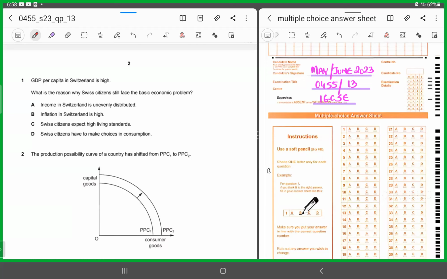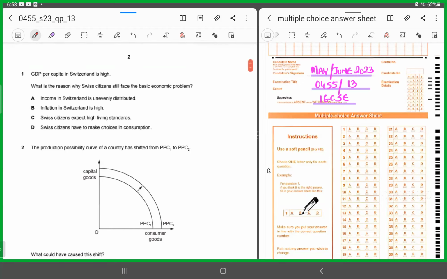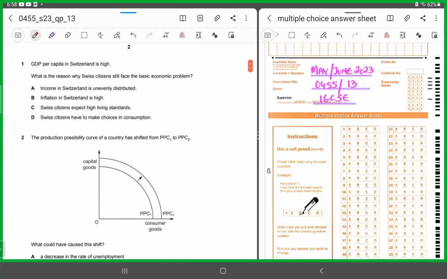Can anybody recall for me what is basic economic problem? Yes, you're right. Exactly. Basic economic problem talks about unlimited wants exceeding finite resources. Remember, scarcity issues occur. Why? Because we are not able to satisfy everyone's want because of scarce resources. All right. So, what should be the reason behind the basic economic problem there?